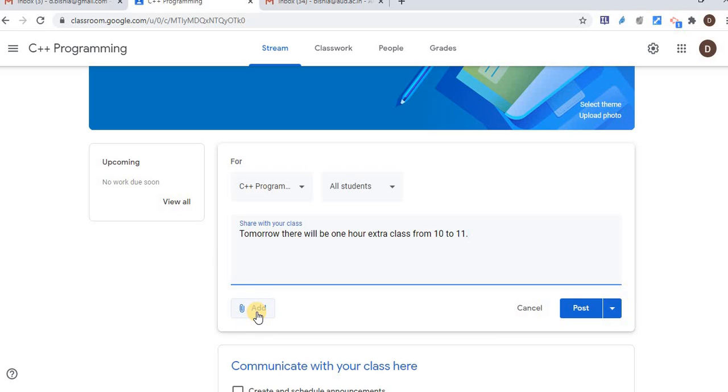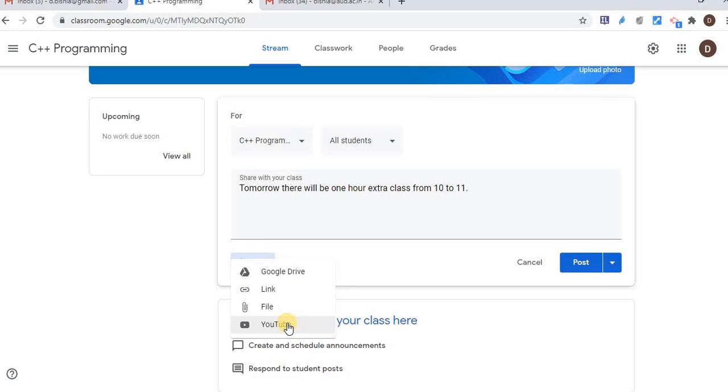It may be some notification or material, so I can add it here. That material may be via YouTube, a file that is in my system, which I can upload, or any website link or URL, or any material that is available in my Google Drive.